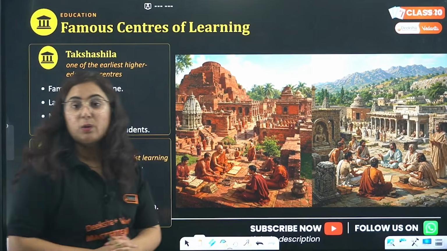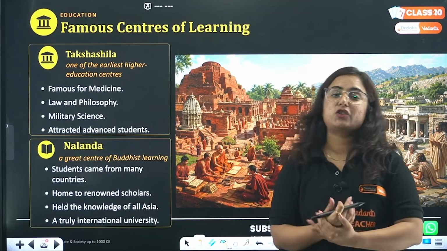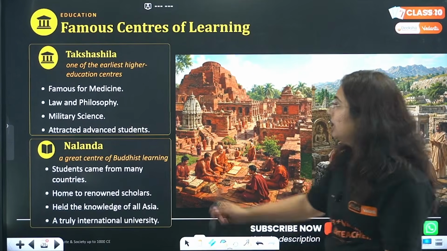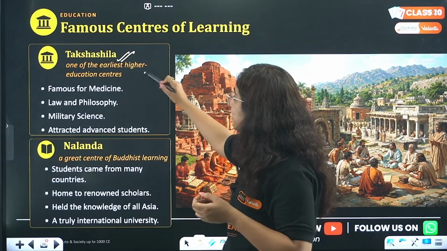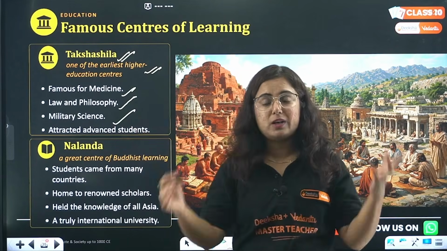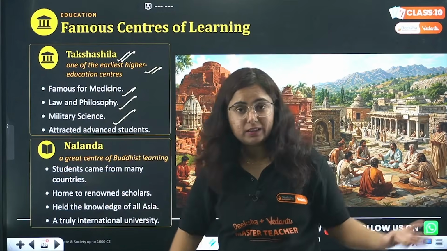We know about the great universities of that time, Nalanda and Takshila University. If you go and see the map, in the northwest region, there was Takshila, part of the Gandhara Mahajanapada, one of the earliest higher education centers where people studied medicine, law, philosophy, military science, so advanced. Students from the world, from China and other civilizations also came and studied there.